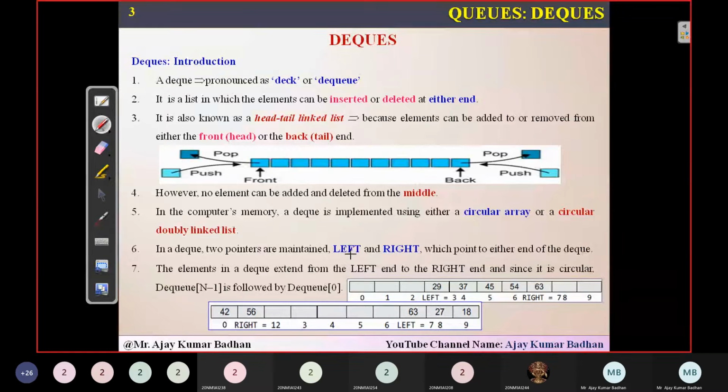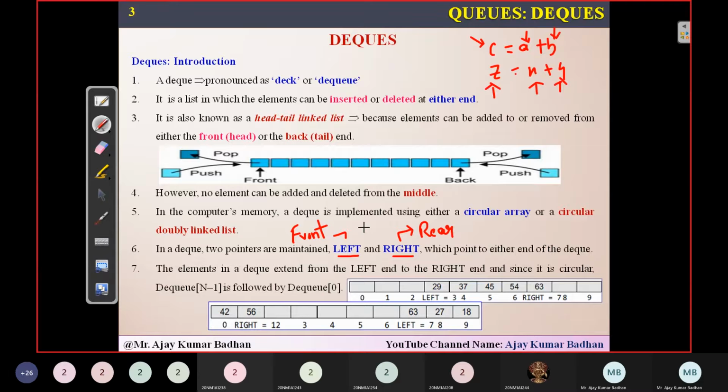So here you can see two different pointers are used, left and right. Please don't get confused here. Left is what we have discussed as front in queues. And right is what we have discussed as rear in our queue concept. Just the variable names have been changed. What are front and rear? These are the pointer variables. Now with these pointer variables, you can change names, right? Suppose I ask you to perform addition of two numbers, some people will write c equal to a plus b, while some people will write z equal to x plus y. The concept is same, logic is same, but we are simply changing the names of the variables the way we use them in our code.